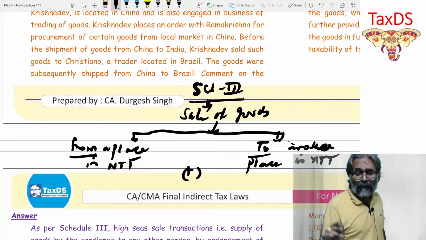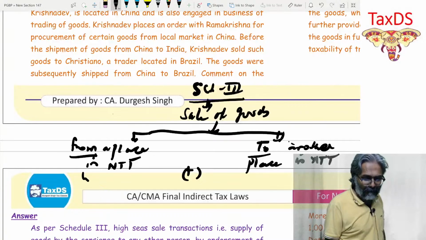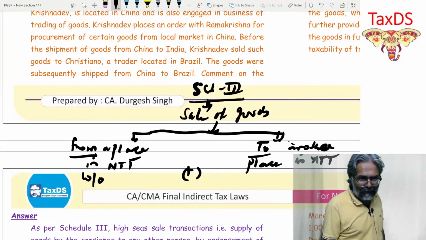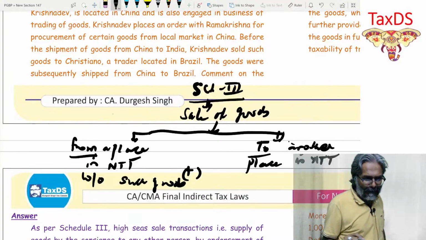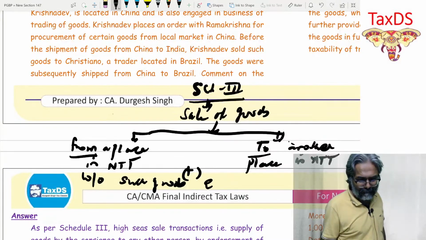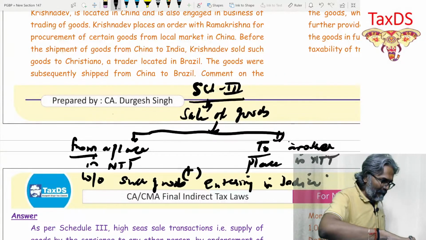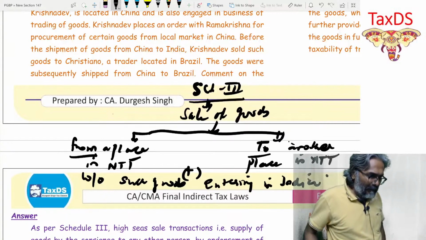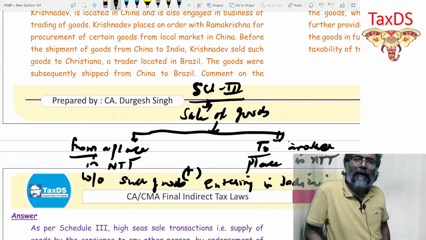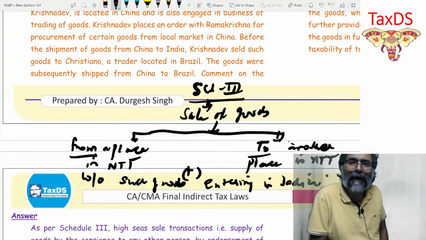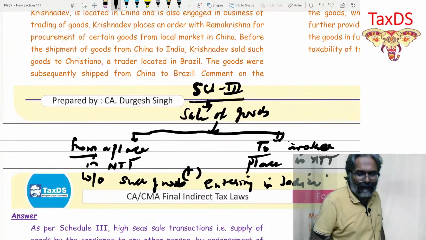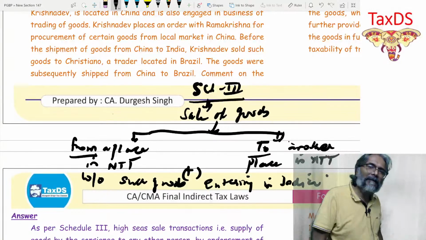From a place in an entity to another place in an entity, plus there is one more thing: without such goods entering India, this will not be considered as a supply.